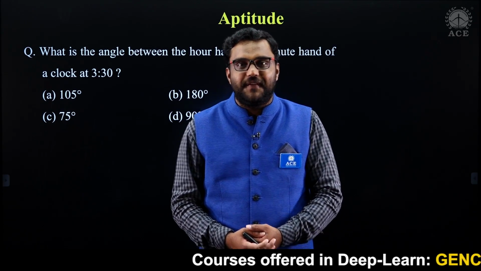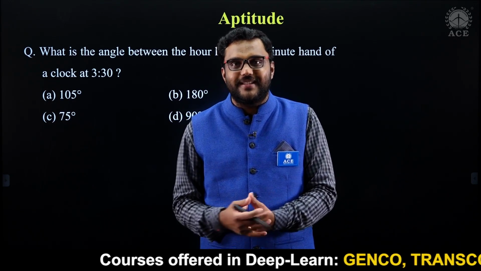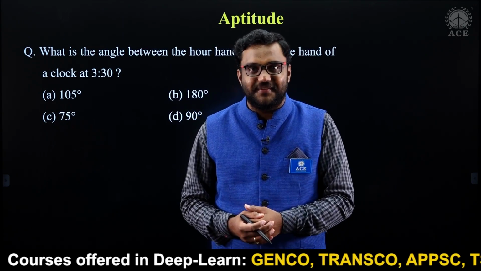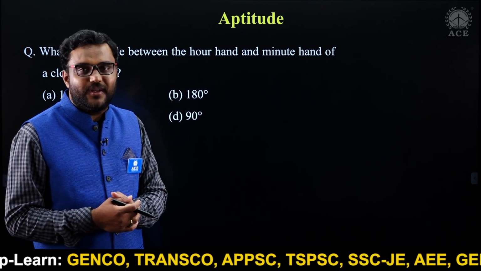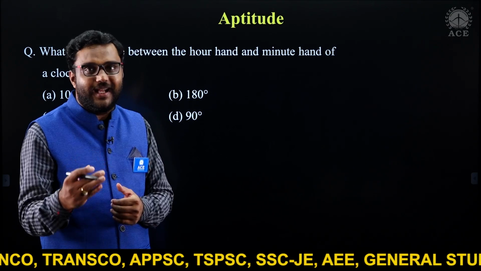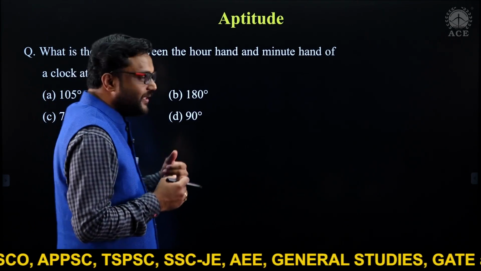In aptitude they gave 15 questions. More weightage this year. Let's start our discussion. Fine. So see the first question they asked regarding clocks. Okay, the angle between minute hand and hour hand. They gave a timing 3:30.